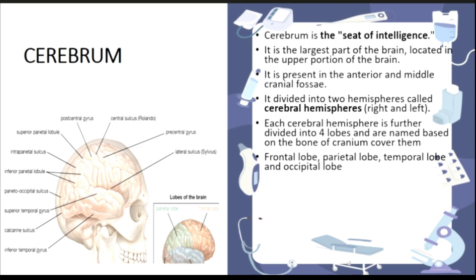When you look into the mirror, you can see a flat surface between the hair and the eyebrow, right? That is the frontal lobe, and just at the back of that there are two small pieces of skull that are connected to each other, that is called the parietal lobe. There are two parietal lobes in your skull. And then is the temporal, that is the ear. Where is your ear? That part is the temporal.